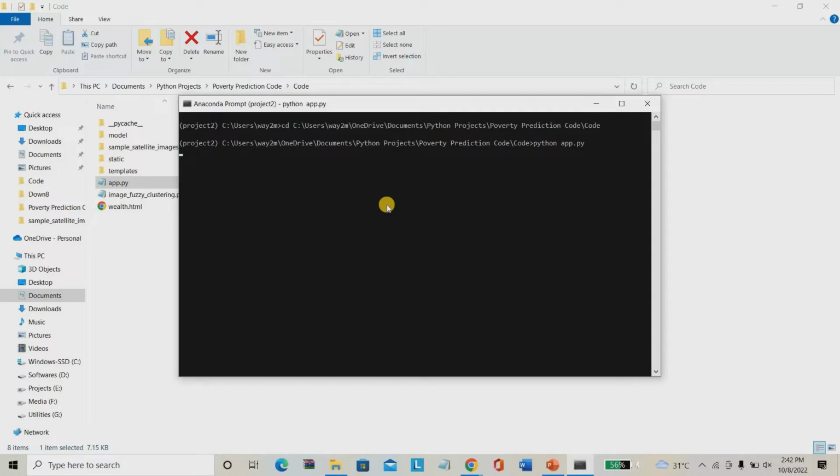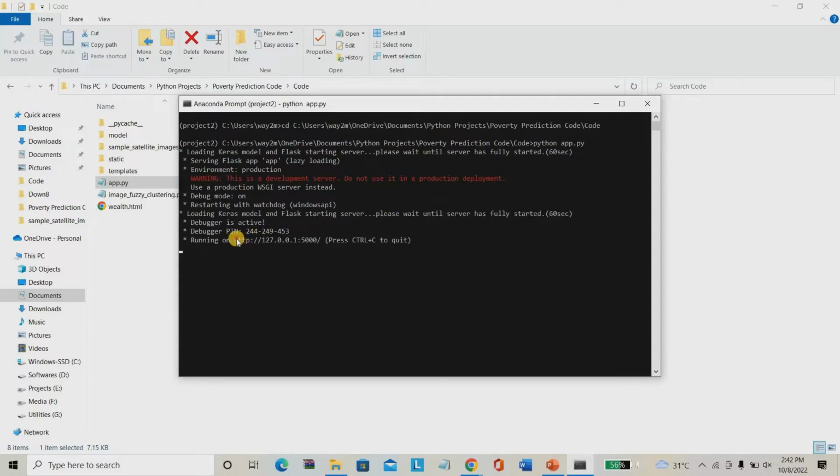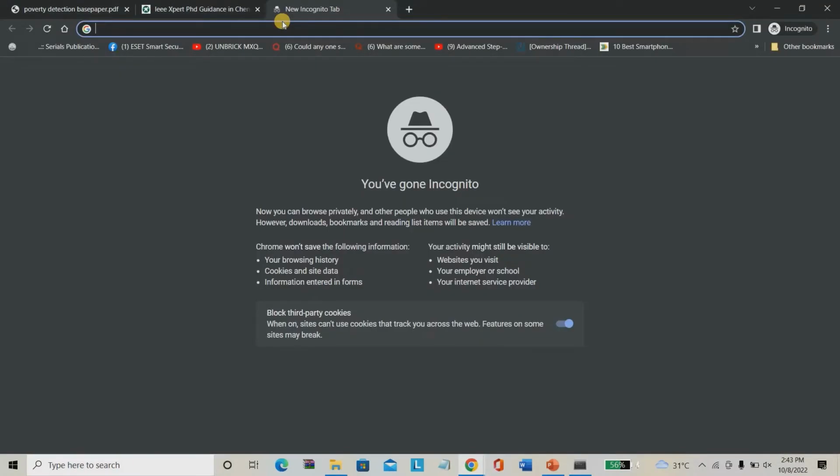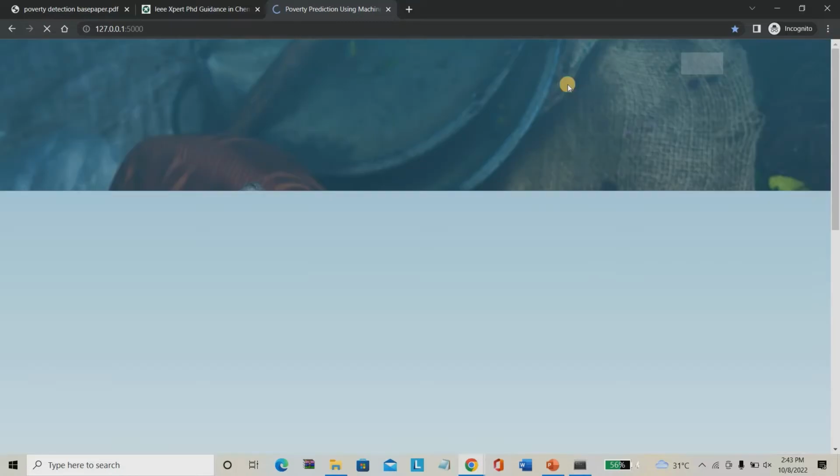So it will create the website address for us. We have to wait for the website to appear. It's running currently. It will create a localhost address based on the coding. This is the localhost address. We have to copy that localhost address and paste it here in our browser.